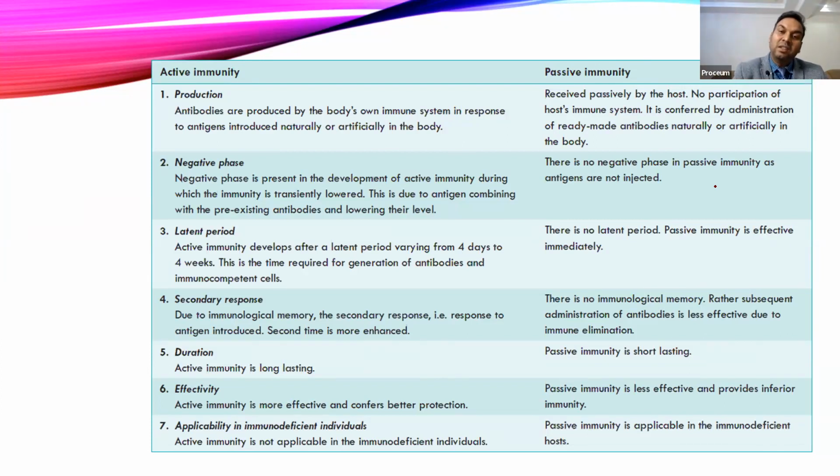Duration: normally active immunity stays long lasting, and some is for a lifetime, like immunity for smallpox, chickenpox, or the herpes infection, which stays for a long life. Passive immunity is only short term. As long as antibodies are in the body, there is immunity. As soon as the antibodies are removed from the body, that immunity will be lost. Active immunity is more effective and provides better protection. Passive immunity is less effective and inferior.